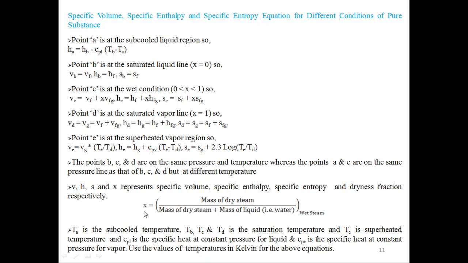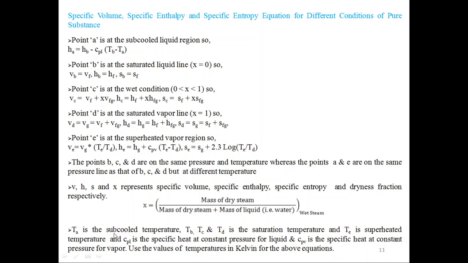The formula for dryness fraction is the ratio of the mass of dry steam divided by the mass of dry steam plus the mass of liquid water, for wet steam. When we say water, we have considered water as the pure substance.